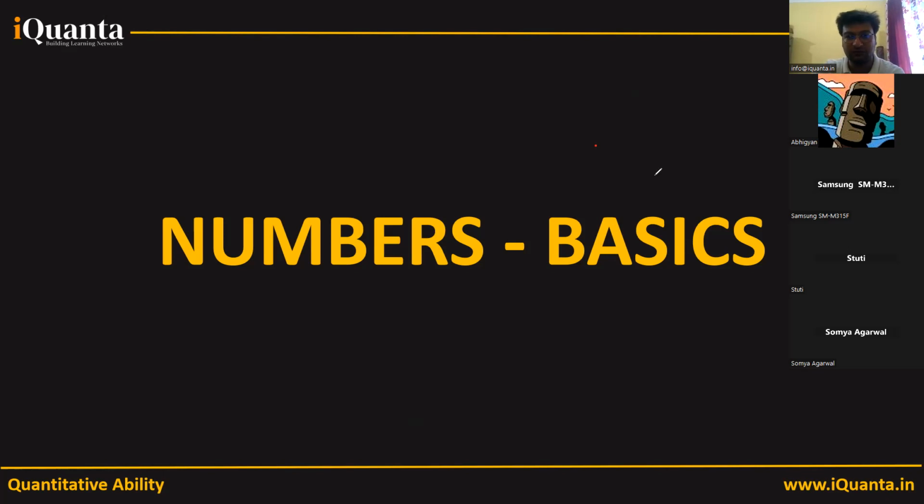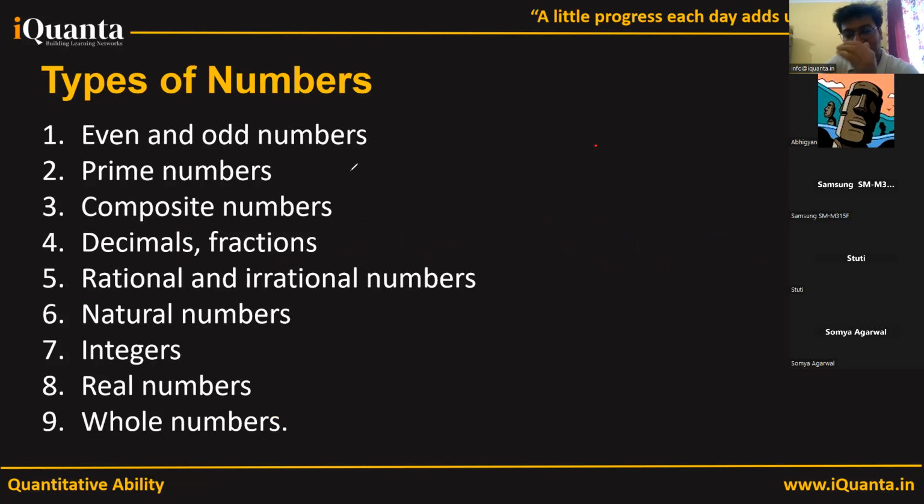So first of all, here we see what are the type of numbers that we have. Okay. See, quantitative ability is a subject which is not new for anyone. Okay. Because we all have studied this subject till class 10. And in fact, in CUET, only mathematics till class 10 will be coming. Okay. And in IPMAT, there is little bit extra mathematics from class 12, but that is only a part of IPMAT Indore. Okay. So first of all, when we study the type of numbers, when we study numbers, we should not be afraid of this concept. Okay. We should not be afraid of, in fact, the whole quantitative ability, because this is something we have already studied. Okay. Let's come to the type of numbers.